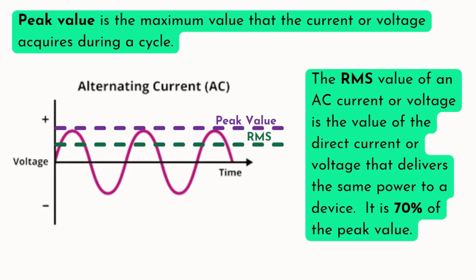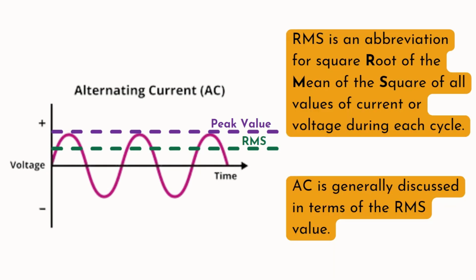Peak value is the maximum value that the current or voltage acquires during a cycle. The RMS value of an AC current or voltage is the value of the direct current or voltage that delivers the same power to a device. It is 70% of the peak value. RMS is an abbreviation for square root of the mean of the square of all values of current or voltage during each cycle. Alternating current is generally discussed in terms of the RMS value.